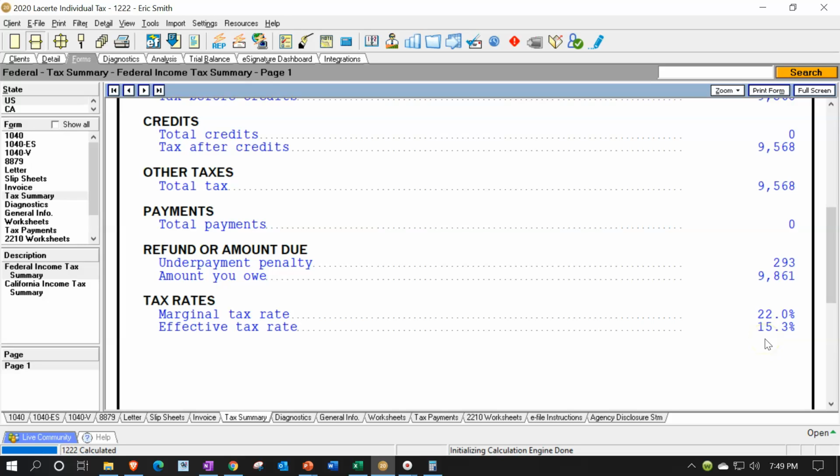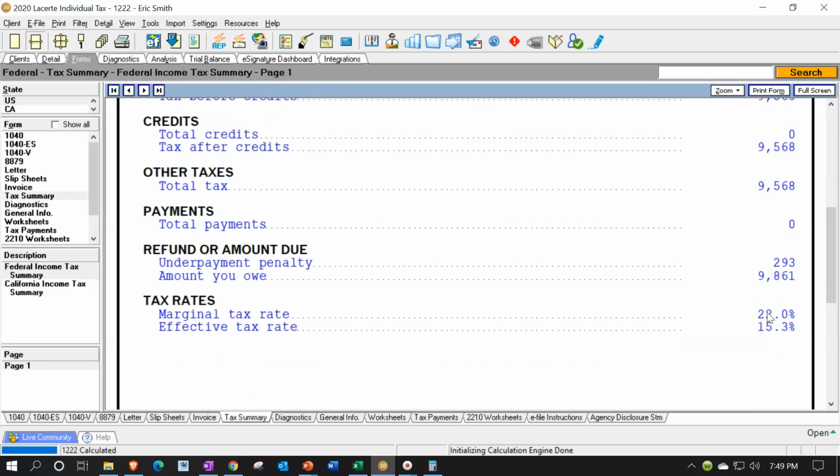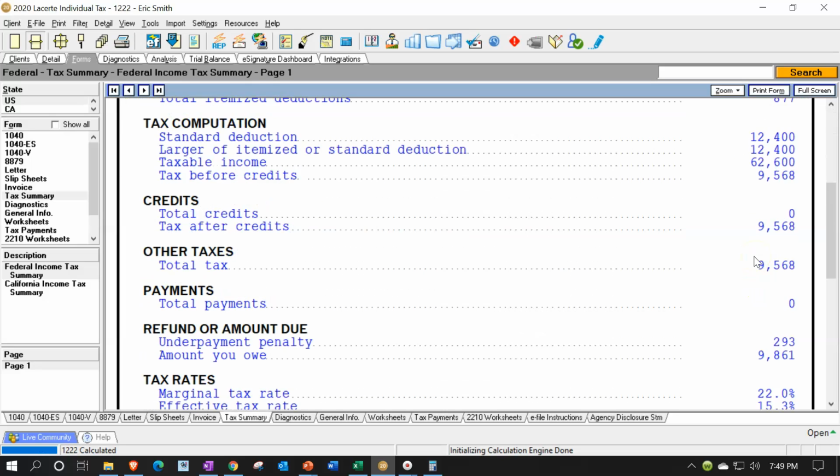You can see on this tax return, we had the 15% for the effective tax rate. So if someone asked you how much do I pay on average, you say, yeah, you're paying about 15% of the taxable income. That's after the deductions. If you wanted to consider it in relation to the actual income line, the total income line, then you'd have to divide it by the 75.